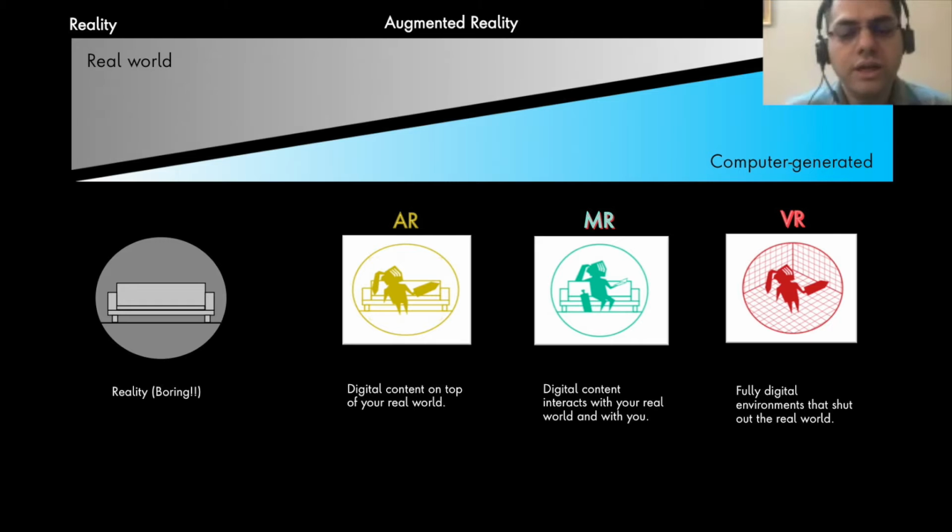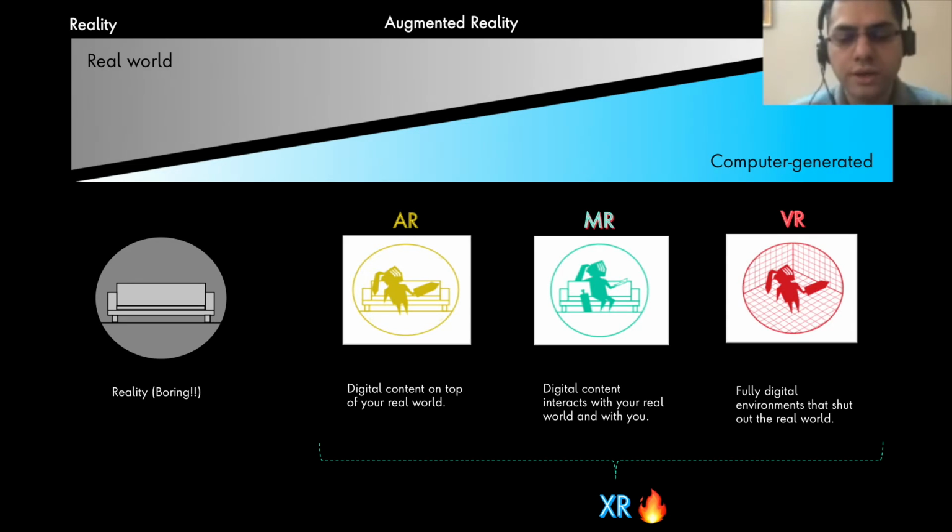You have mixed reality, where you can start interacting with it, and you can completely shut off the world as well and create a whole virtual experience, which is called virtual reality. And this whole spectrum, this whole digital reality spectrum, is now called XR. A lot of people call it extended reality or cross reality, but X is just a placeholder where it's any reality that you would want to build, and you can move up the scale or down, and you can create your own example of your own digital reality.